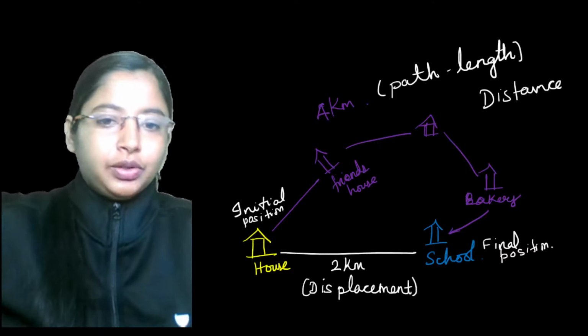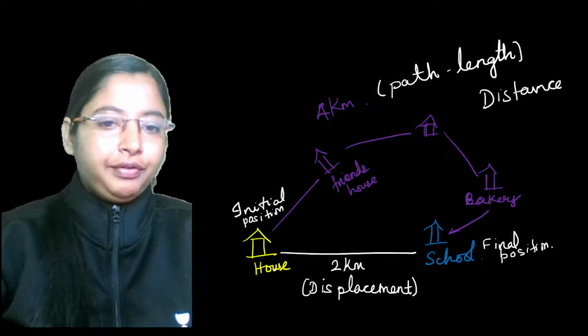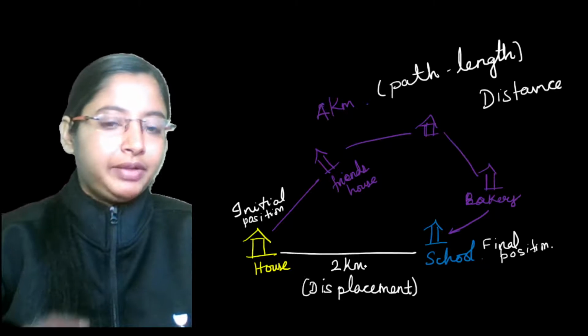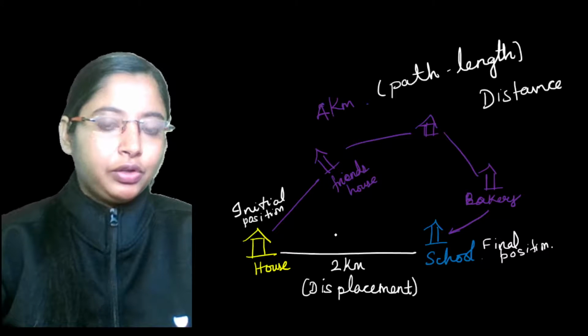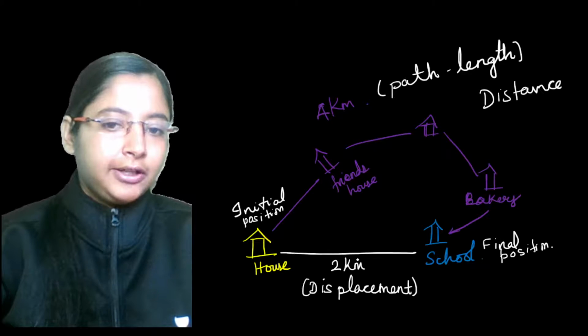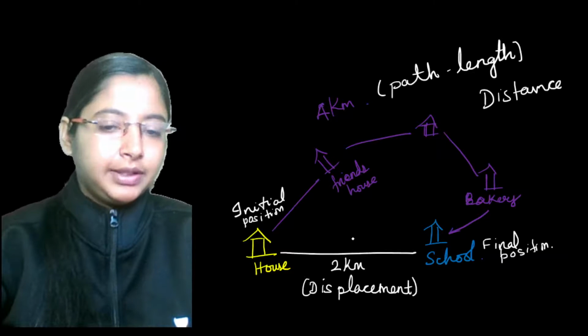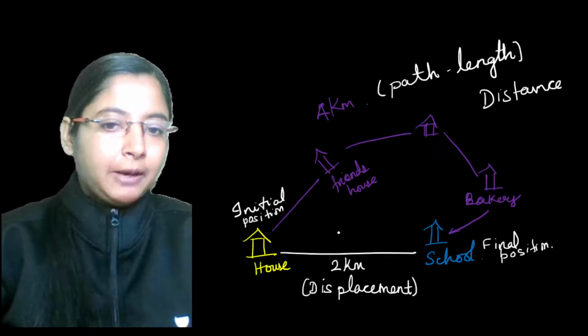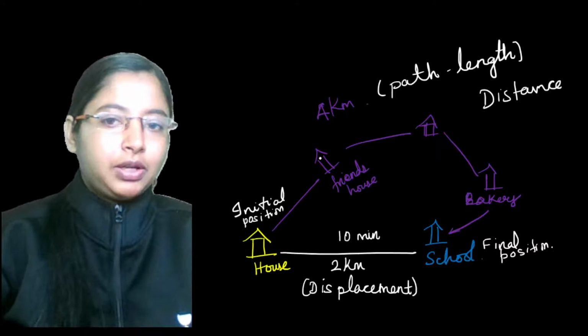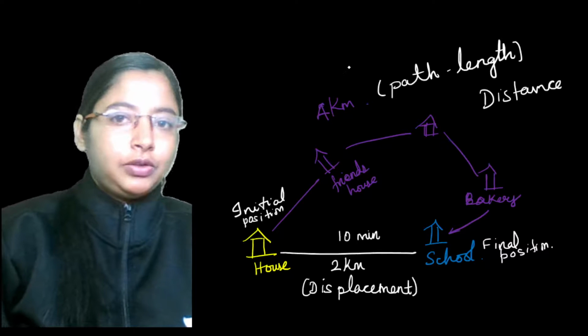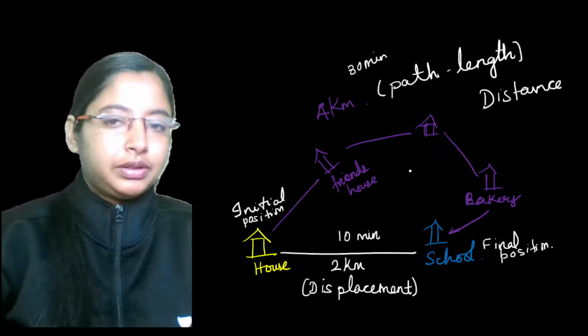Okay, so basically if you went from your home to school, you traveled only 2 kilometers. Let's say you travel 2 kilometers in about how many minutes? Let's take per minute. Let's say you took about 10 minutes. But to cover this entire thing, let's say you took about 30 minutes, right?